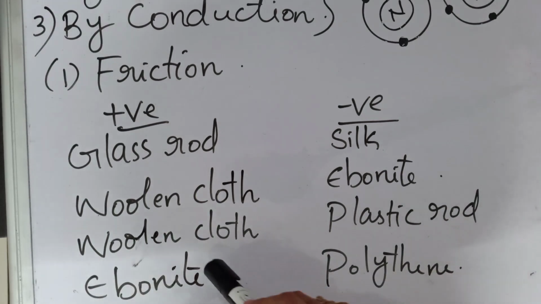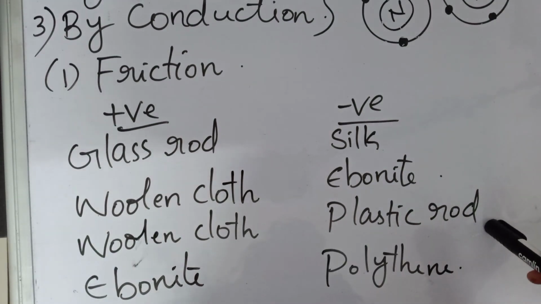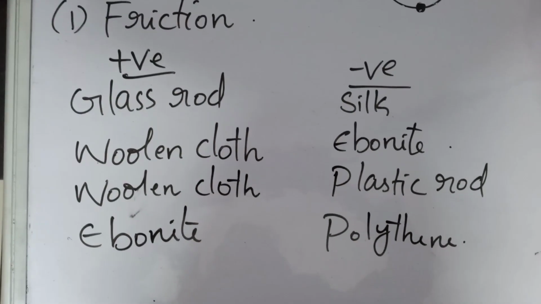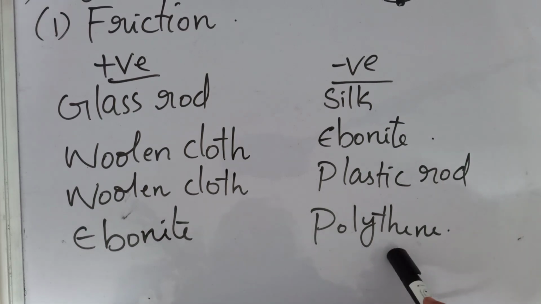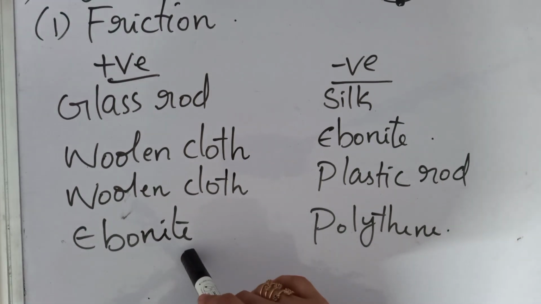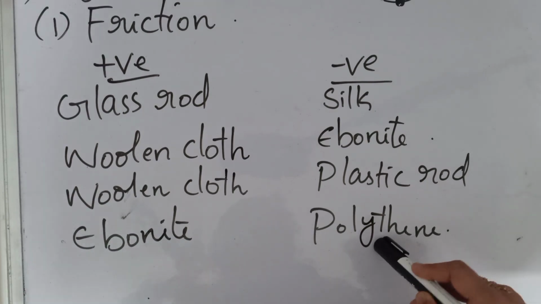Woolen cloth becomes positively charged and plastic rod becomes negatively charged. And in the last case we can see ebonite rubbed with polythene. Ebonite becomes positively charged and polythene becomes negatively charged, right?